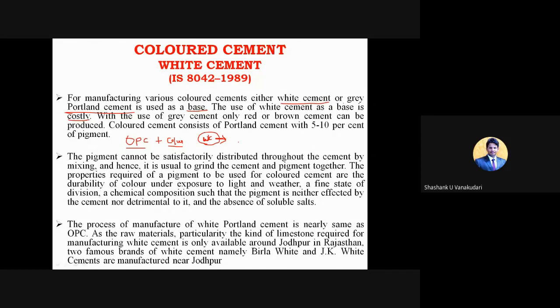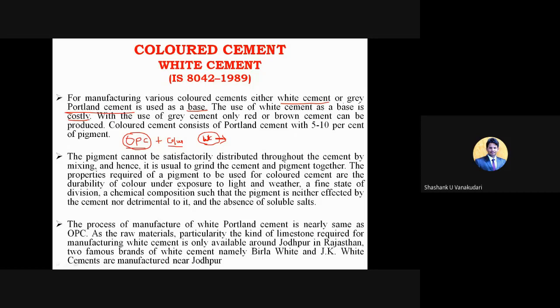Many different types of cements will be there, depending upon the pigments added, the color will change. So getting white cement only as the base will be more difficult. So they are going to consider OPC as the only base cement, and they are going to add different pigments as per the required color.